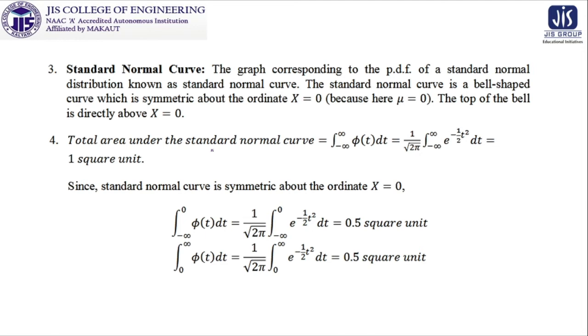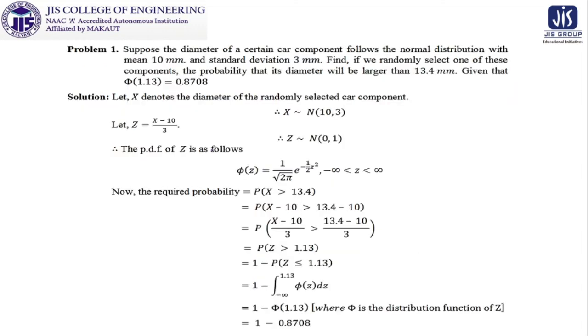Since the standard normal curve is symmetric about the ordinate x equal to 0, it is obvious that from minus infinity to 0 and from 0 to infinity, their contributions will be the same. So if we integrate them, the result will be 0.5 square unit. You can do this integration on your own also. Now we are coming to the problems, the final type of problems.